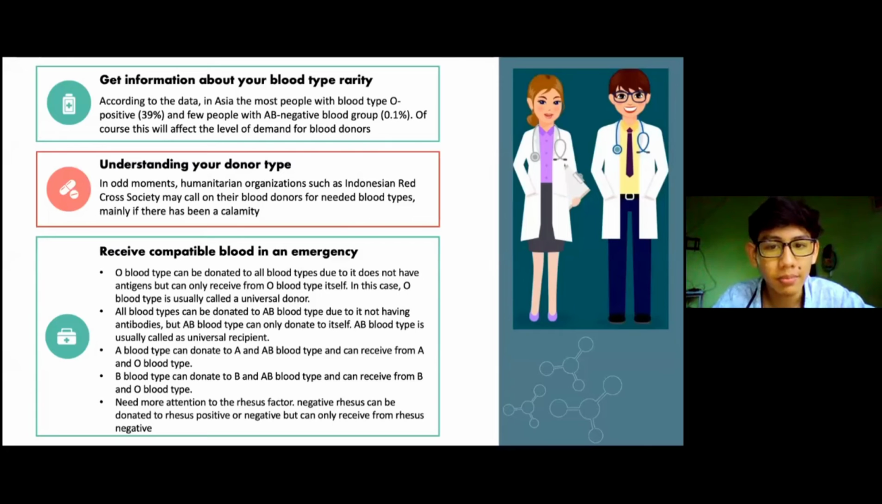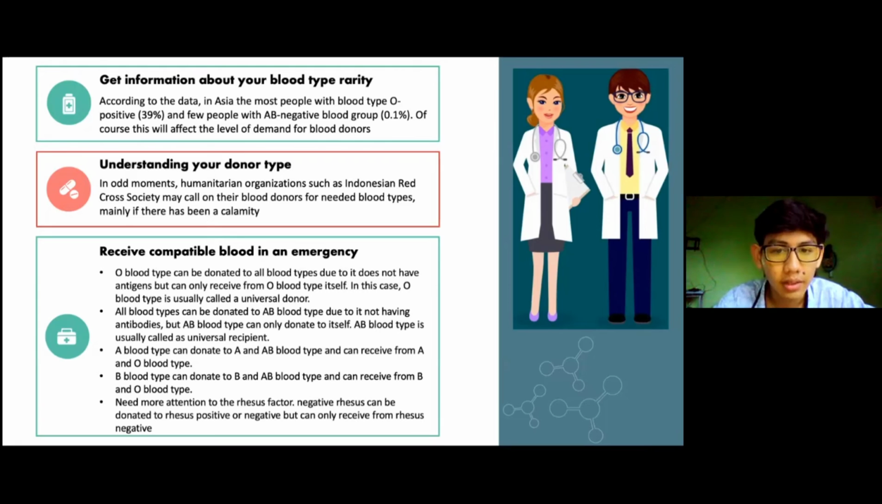Blood rarity depends on the antigen type and rhesus factor on your erythrocyte surface. In Asia, the most common blood type is O positive at 39%, and very few people have the AB negative blood group, at 0.1%. The number 2 is understanding your donor type.